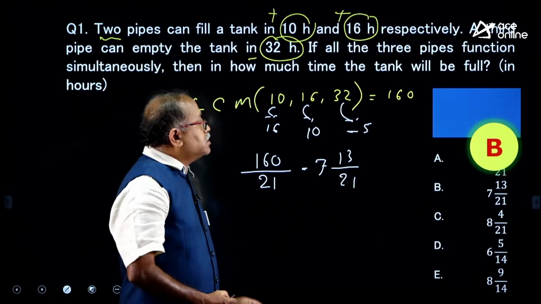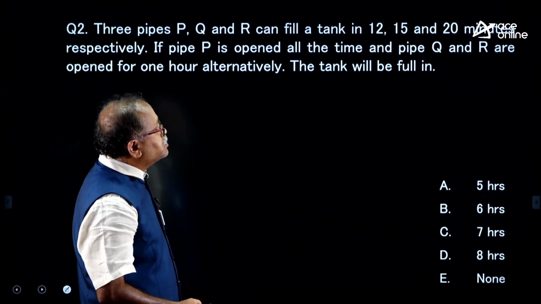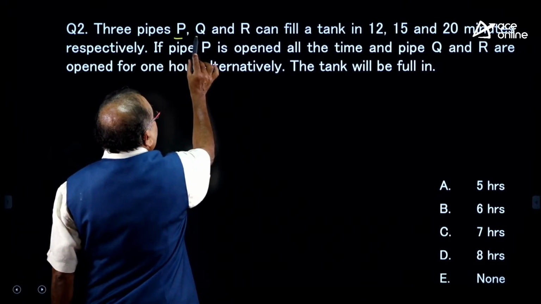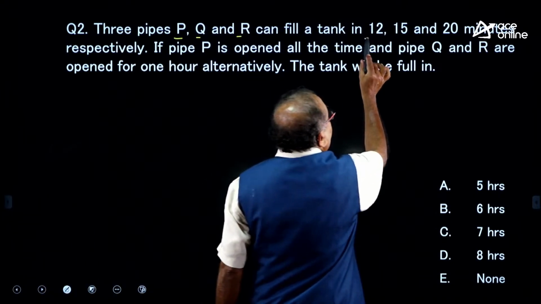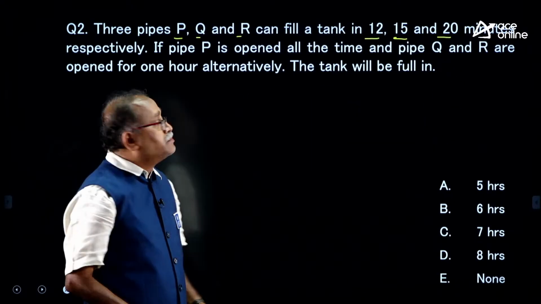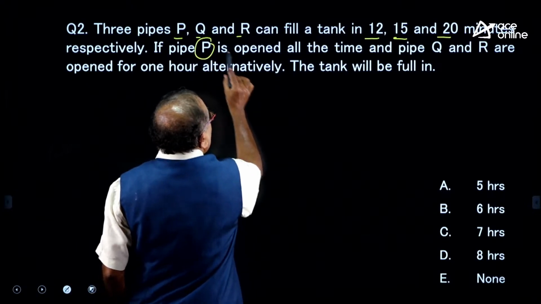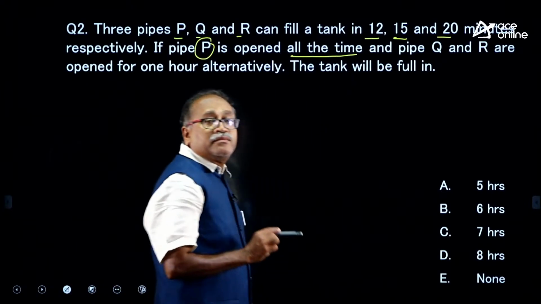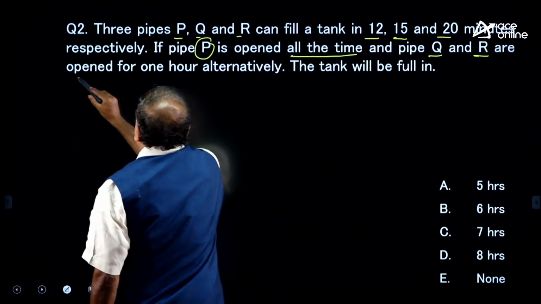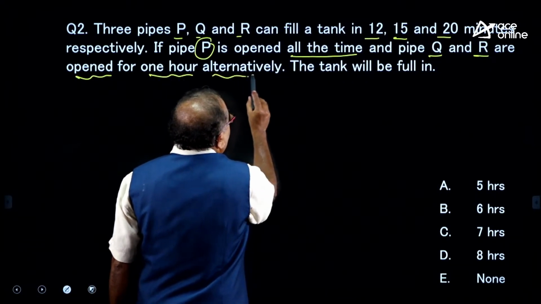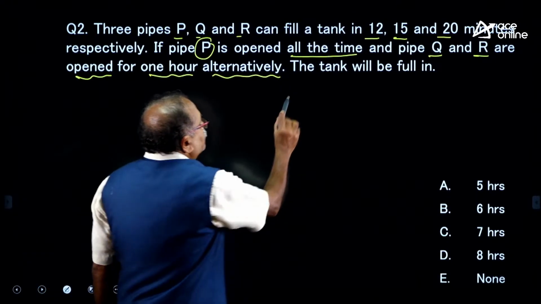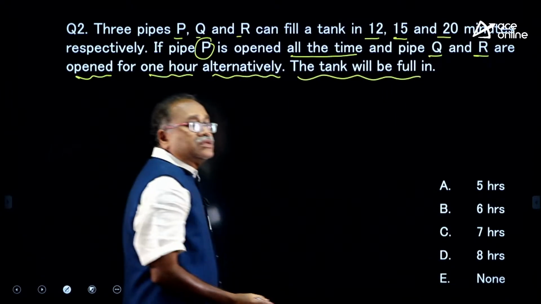Now, look at the next question. If you can answer, I give a similar type of question. Here there are 3 pipes, P, Q and R, and they can fill the tank in 12, 15 and 20 minutes. All pipes are inlet pipes. Pipe P is opened all the time, and Q and R are opened for 1 hour alternatively. Then the question is, the tank will fill in how many minutes?